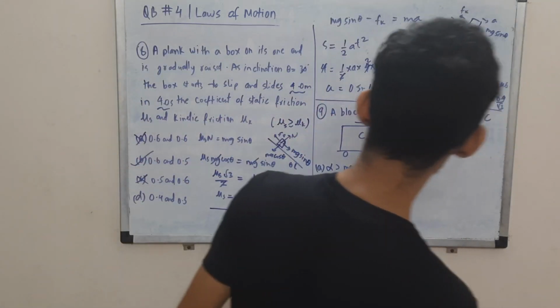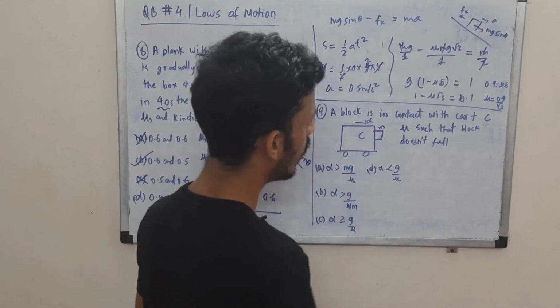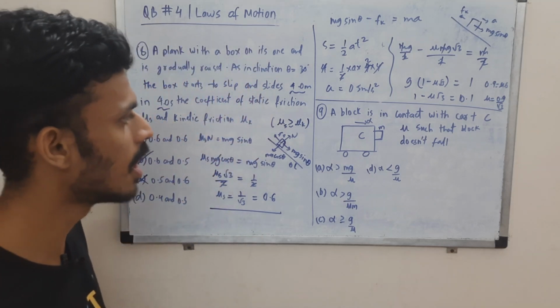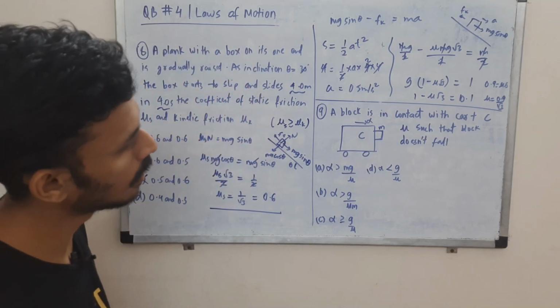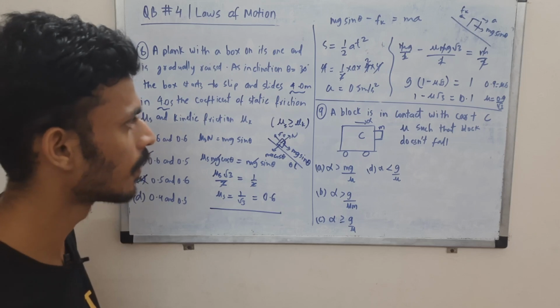So here, coming to this question, we have a block of mass m, which is in contact with the cart as seen. The cart has some acceleration alpha, and now you are supposed to tell what should be this alpha so that the block does not fall down, okay?